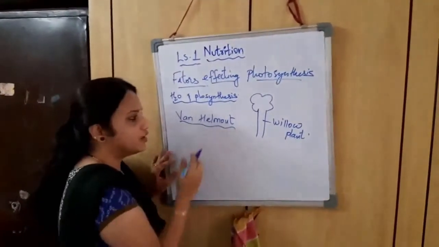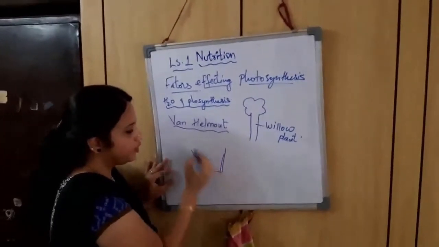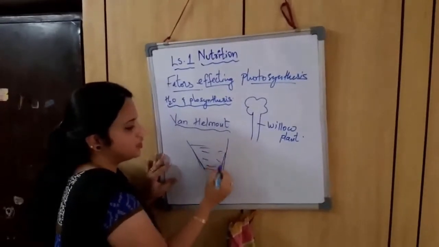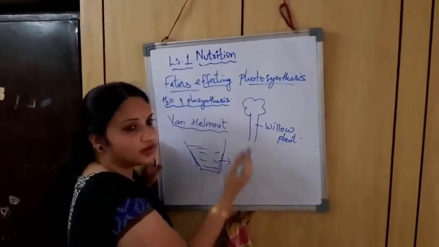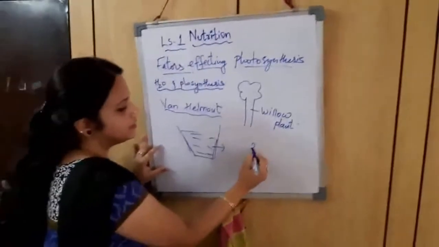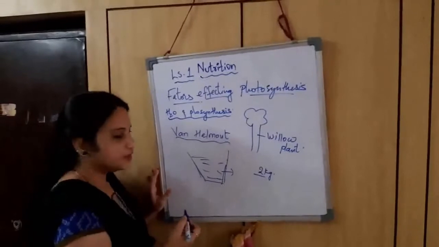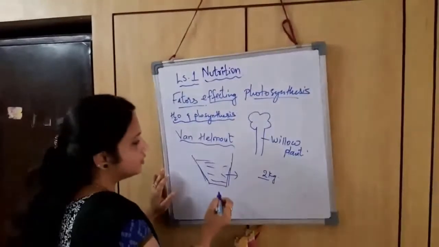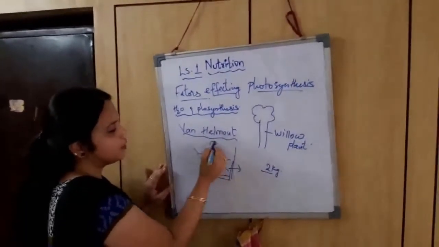For this, he initially brought a new pot, and he filled this pot with soil. Before filling this pot with the soil, he weighed the amount of soil that he was going to put into the pot. For example, let's imagine 2 kgs of soil is required. This measurement he noted in his book. Then later he took the plant and planted it in the pot.